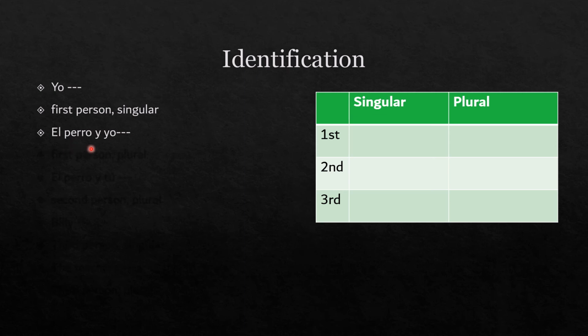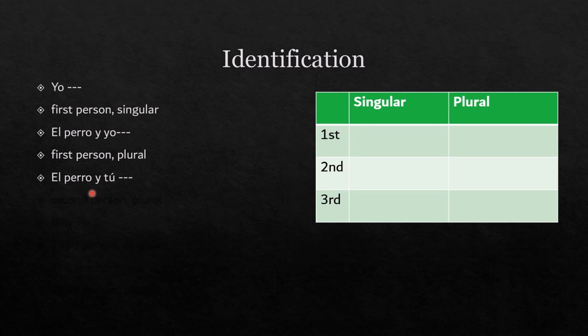The first thing I want to notice here is that yo, I am there. Yo is there, which means it has to be first person. If it has yo in it, it's got to be in first person, but we have two items here. If there are two or more of something, then is it singular? No, it is plural. So we have first person plural for this.